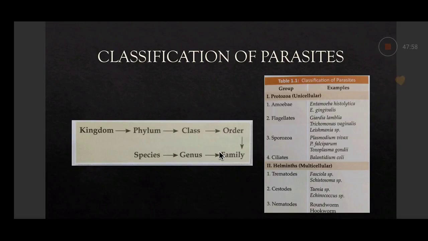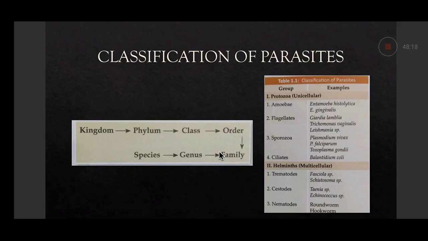Two types of groups are there. Protozoa are unicellular, helminths are multicellular. Both are eukaryotes. In protozoa, you find amoebae. One group is amoebae. Amoebae contain Entamoeba histolytica. Entamoeba gingivalis is also there. Entamoeba histolytica is a very important causative agent of amoebiasis or extraintestinal amoebiasis.